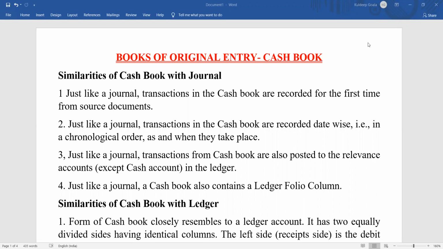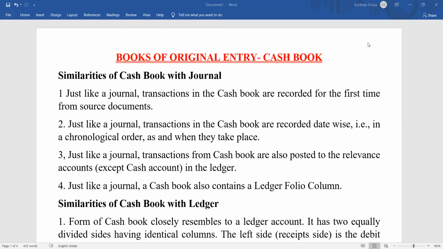See, if we go through journal, it will become very difficult to get the exact value of cash immediately. If you want to know the cash position of your business, immediately it will not be possible, because there will be many thousands of transactions that we have to go across. Then after that only we can find out what is the cash value. But separately, if you keep the cash record, then it will become very easy to find out what is the cash balance.